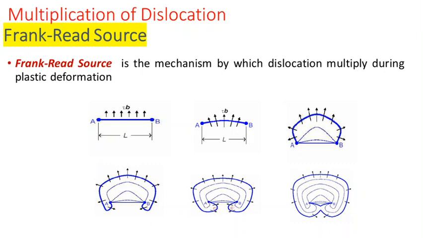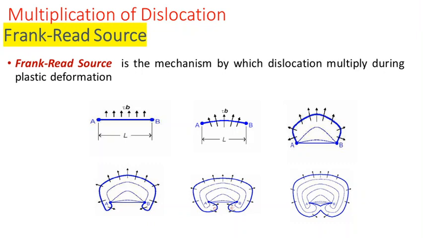Depending upon the external stress, this segment of dislocation will tend to bend. Depending upon the direction of the stress, it will try to bow down. As a result, the curvature is getting increased for this dislocation line, so it will try to become a curve. But still it is pinned at point A as well as point B. From linear fashion, it is getting more curved. This process takes place depending upon the externally applied shear stress.